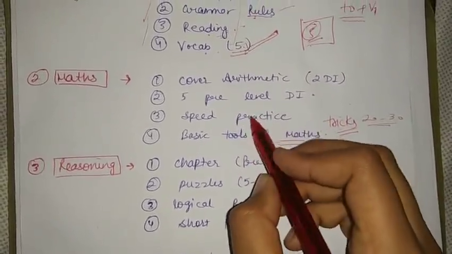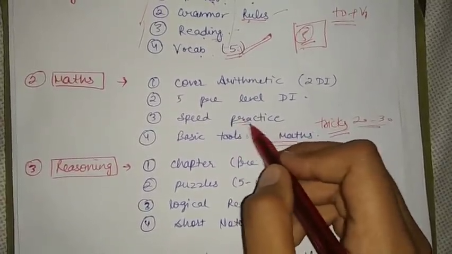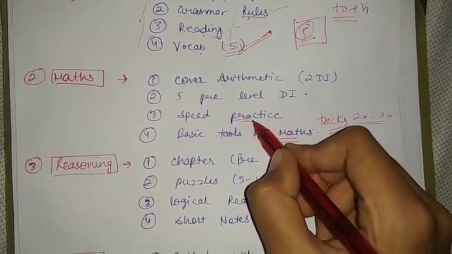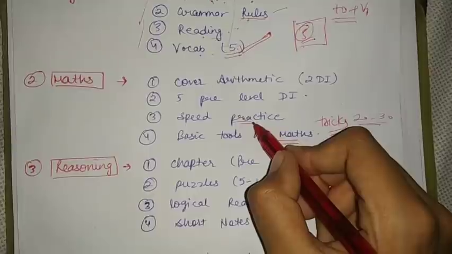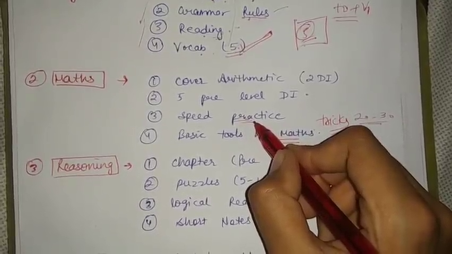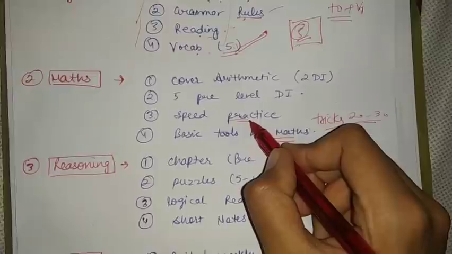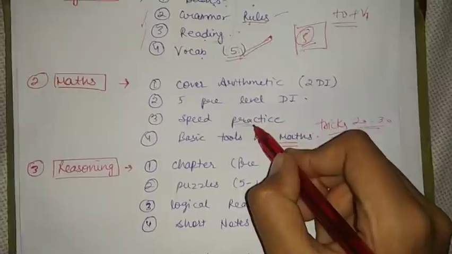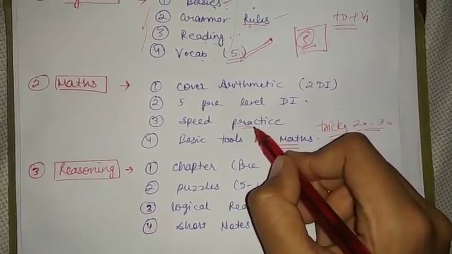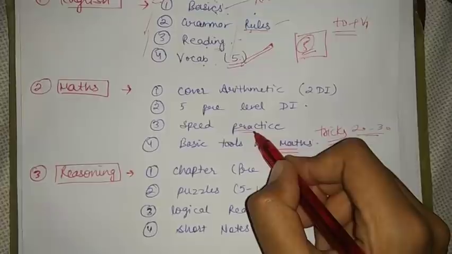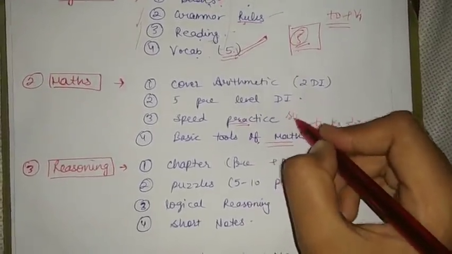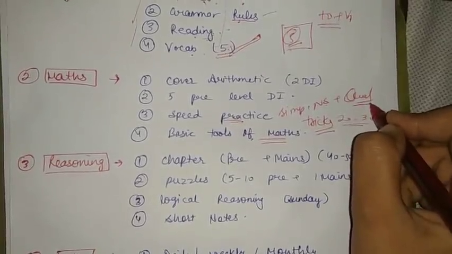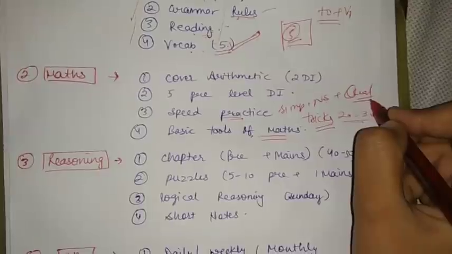Then we will move to speed practice, which includes simplification, number series and quadratic. If you are a beginner, first learn these topics by watching 10 to 20 videos, then solve 40 to 50 questions in one go, and then solve 10 to 15 questions daily. If you are already preparing, just practice 10 to 15 questions of each topic, simplification, number series, quadratic, on a daily basis.